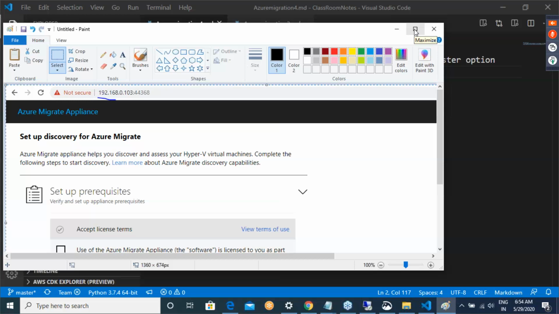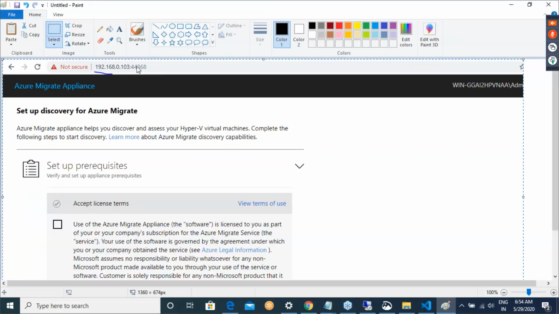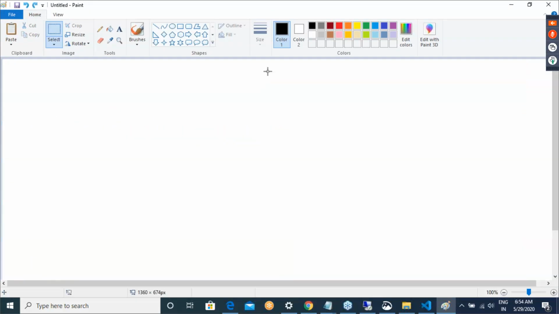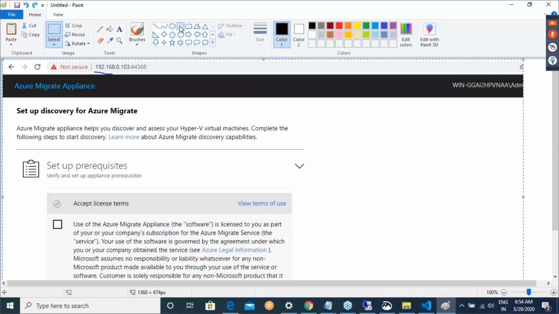Just a moment. Okay. Right. So in this page, what we will try to do is, okay.